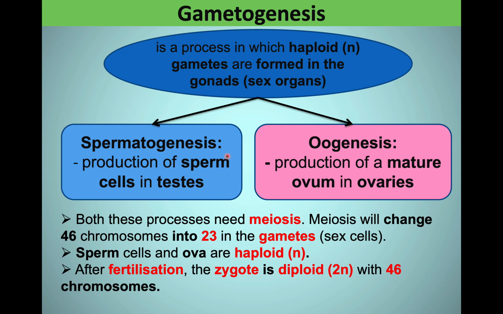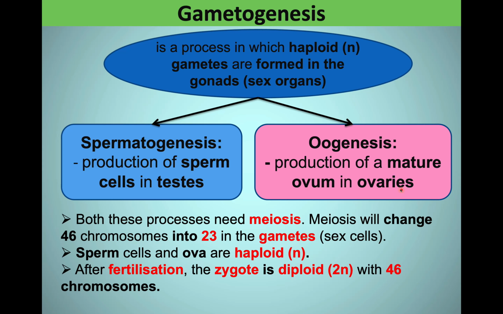What is spermatogenesis? Spermatogenesis is the production of sperm cells. Where is it taking place? It is taking place in the male gonads, which are the testes. When gametogenesis takes place inside the ovaries of the female, we call that oogenesis. What is oogenesis? Oogenesis is the production of a mature ovum inside the female gonads, which are her ovaries.